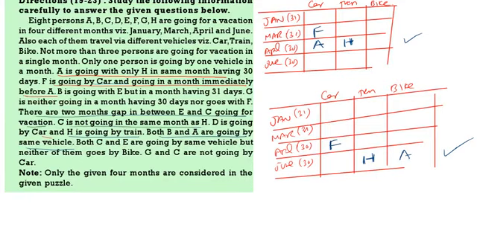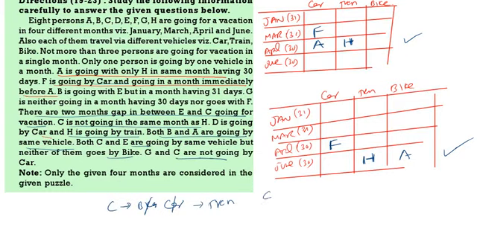C will be going in somewhere. C and E are not going by bike. And C is not going by car. C is not bike, not car, so C will definitely be train. And C and E will be going in the C and E.